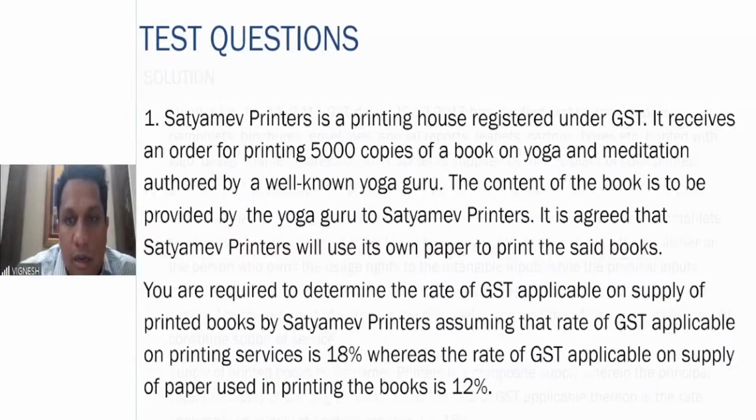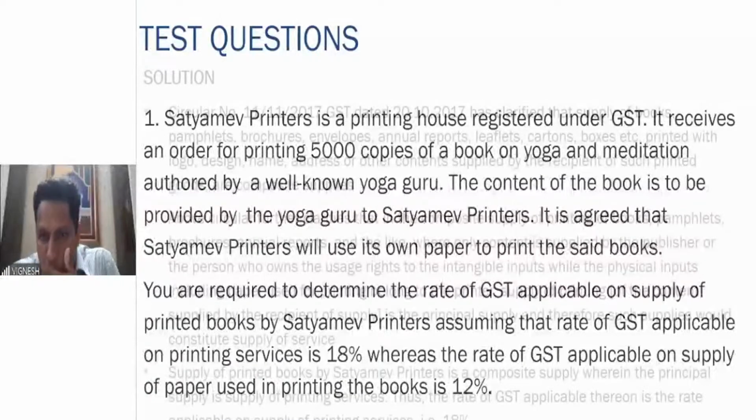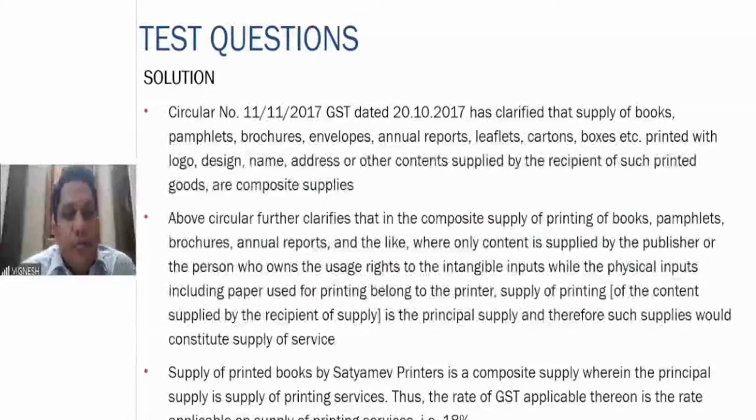So we go through the solution here. The circular has clarified that supply of books, pamphlets, brochures, annual reports, printing with logo, etc., are composite supplies. In case of composite supplies of printing of books, pamphlets, brochures, etc., where only content is given by the publisher or the person who owns the usage rights, while physical inputs are used for the purpose, it is called a supply of service. So therefore here the supply of printed books by Satyamev Printers is a composite supply where the principal supply is the supply of printing services. So therefore the GST applicable will be 18%.